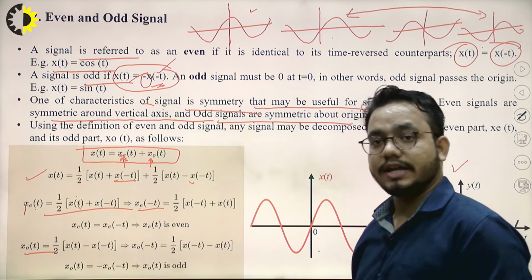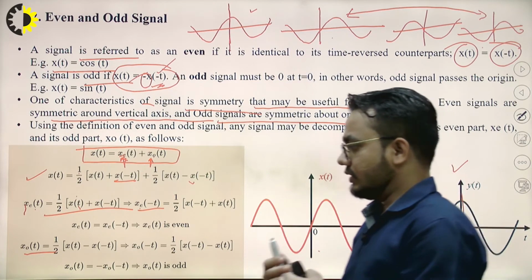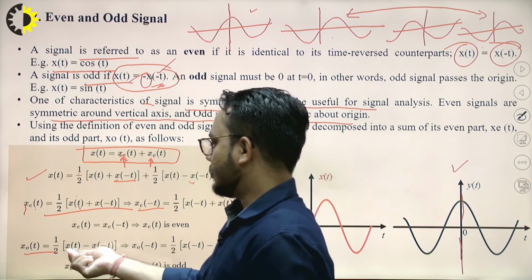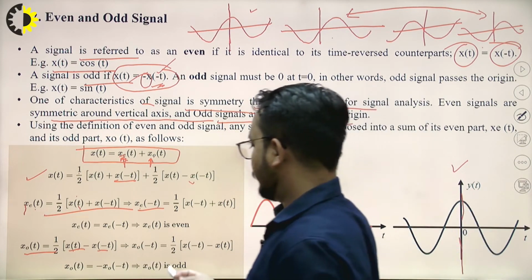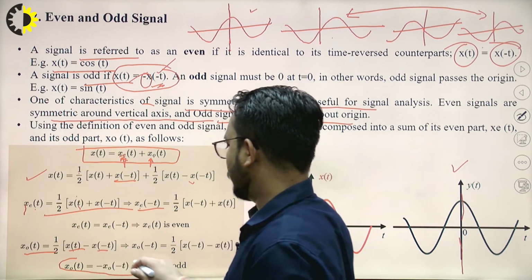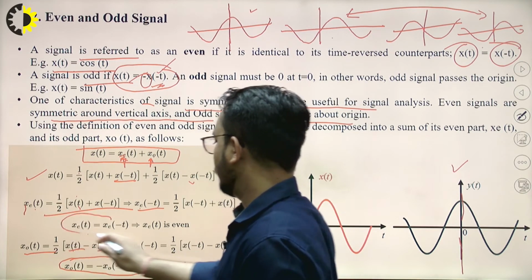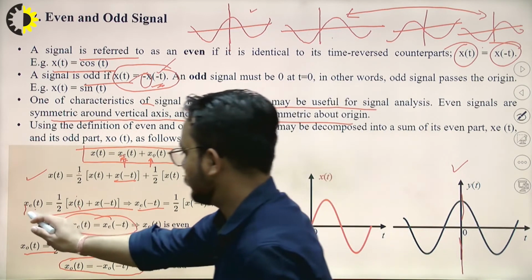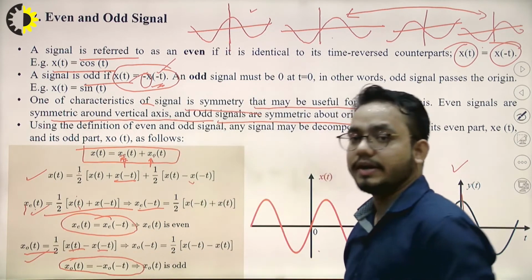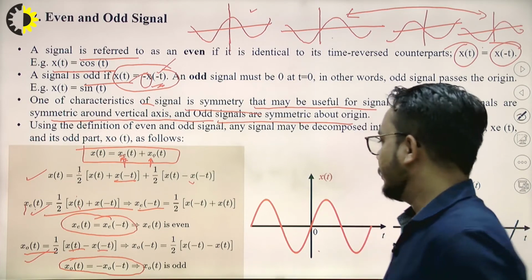So the odd signal is half of the subtraction, x of t minus x of minus t, right? So this is our odd signal and this is our even signal. So from these two formulas, we can find the even part and odd part of any signal, right?